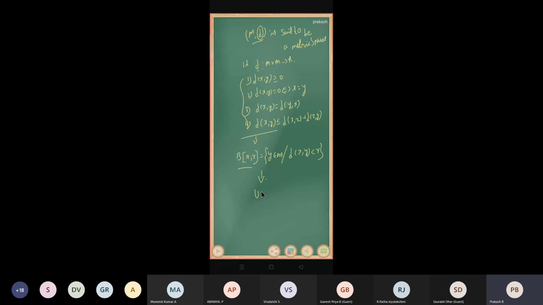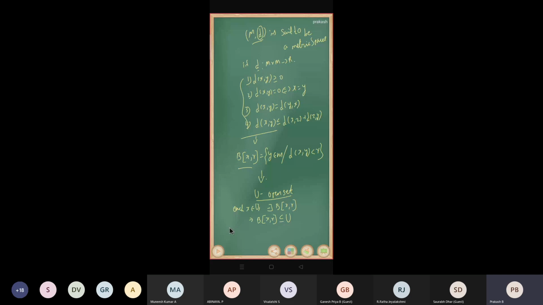U is said to be an open set if for every x belonging to U there exists an open ball such that B of x comma r is a subset of U. So this is the open set definition, and we will study the properties of open sets.